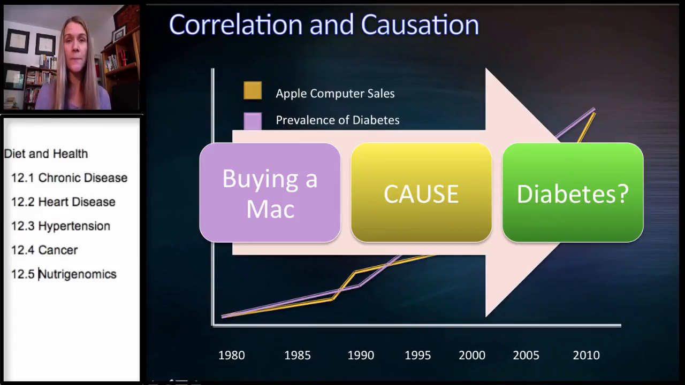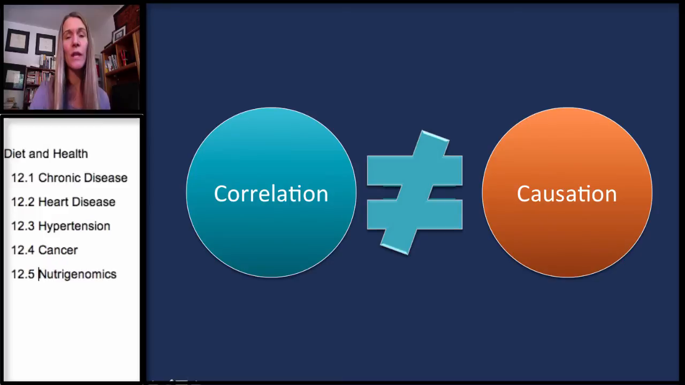Now, of course, we could postulate some theories that during this time people became more sedentary, they're playing video games, at the same time they're purchasing computers. So again, there could be some risk factors, some associated factors that contribute to it, but again, it's not causative. These are very obvious examples, but when we start looking at more diet and lifestyle factors, sometimes that line becomes more blurred. So you always want to remember, correlation does not equal causation.